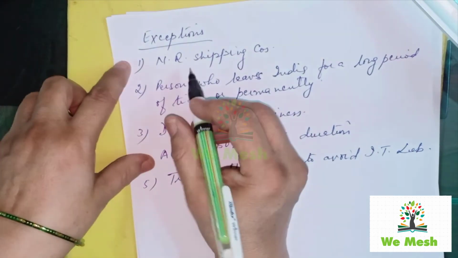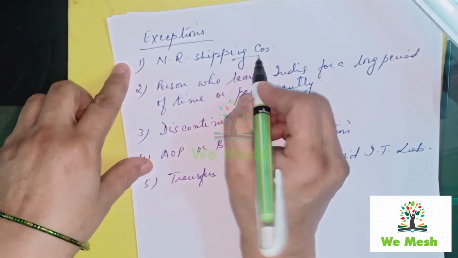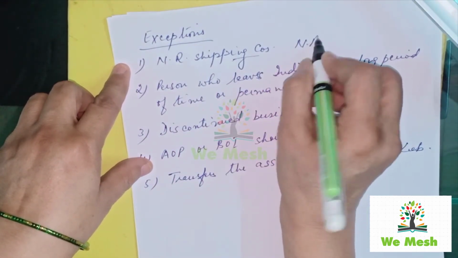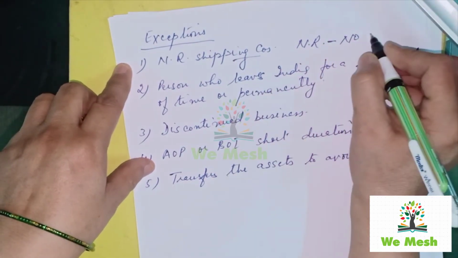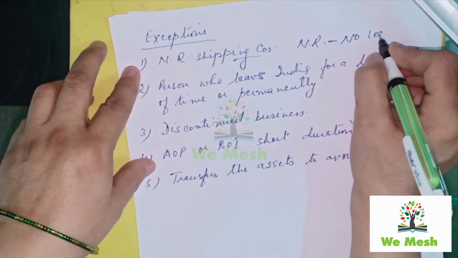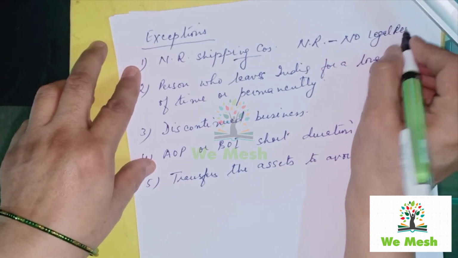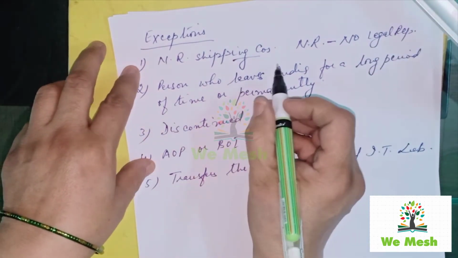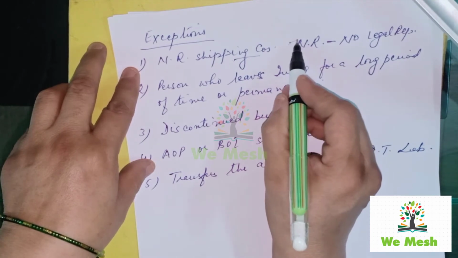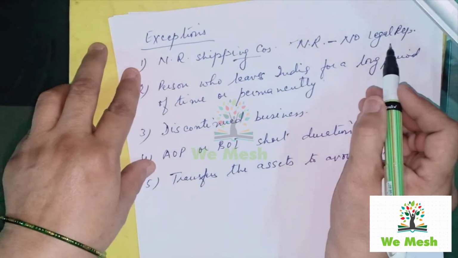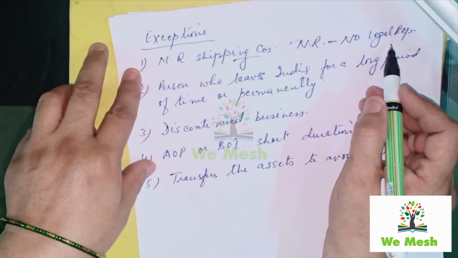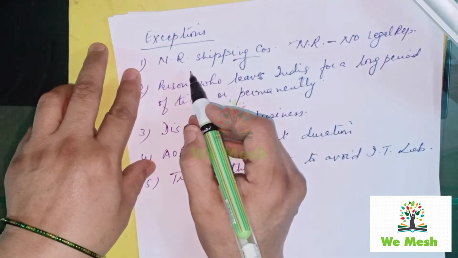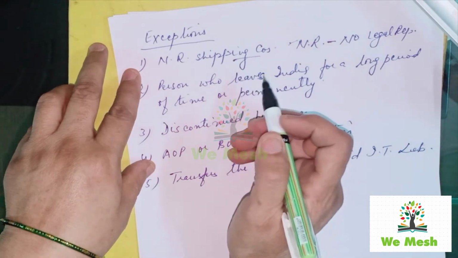Now, if a shipping company belongs to a person who is non-resident in India and he is also not having any legal representative in India, then such income will not be taxable during the next financial year.